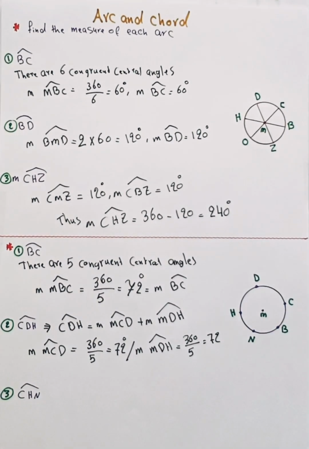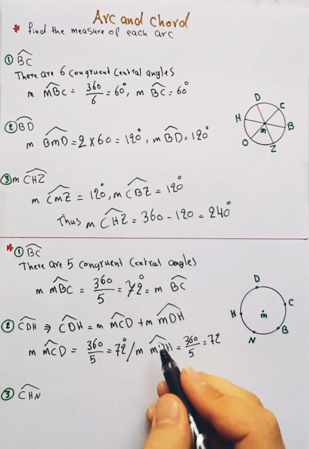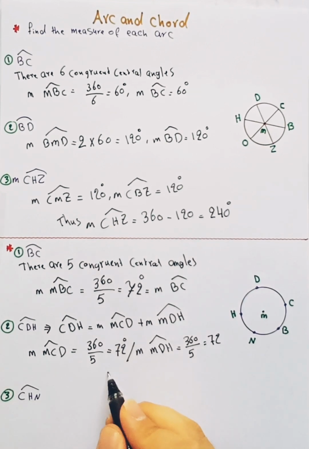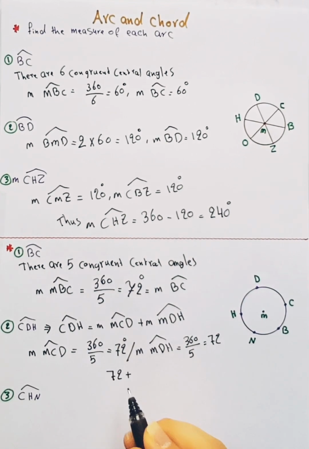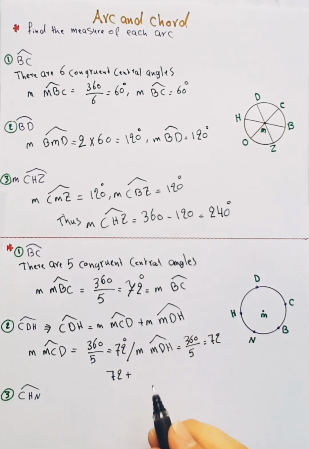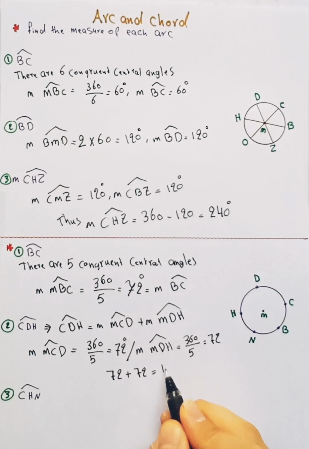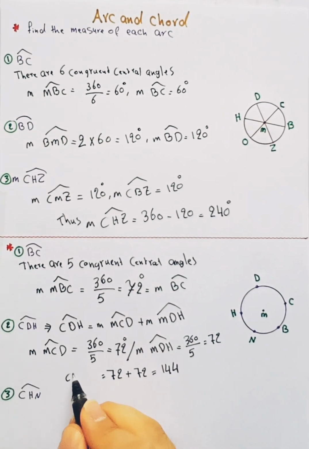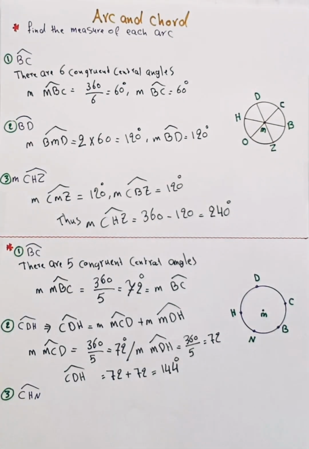Also they are congruent, so the measure of CDH equals MCD 72 plus MDH 72, equal to 144. So the measure of CDH equals 144 degrees.